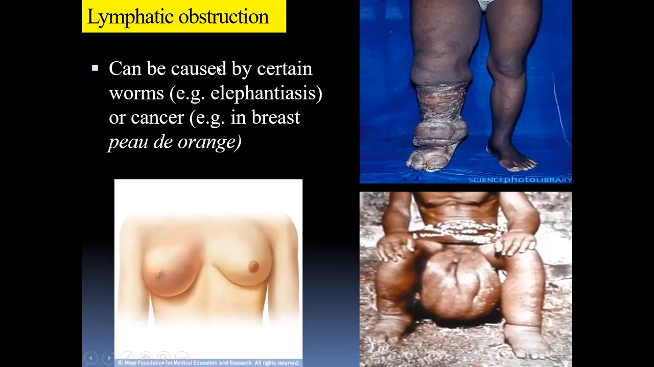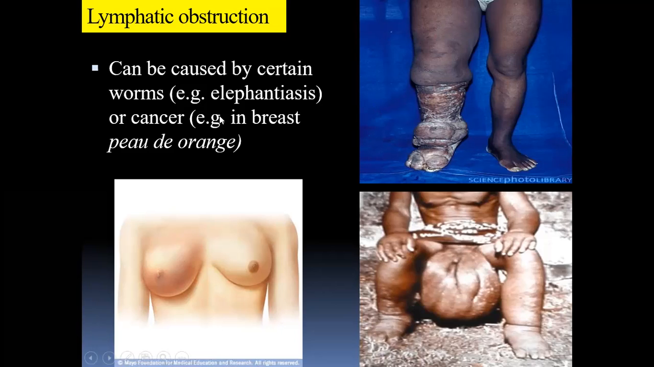There are a huge number of lymphatic vessels throughout the body. If they are obstructed by some kind of worms, it leads to a condition called elephantiasis, where there is a huge accumulation of tissue fluid in one of the limbs, and it looks like the leg of an elephant. That's why it's called elephantiasis, where the lymphatic vessels are blocked in the lower limb.